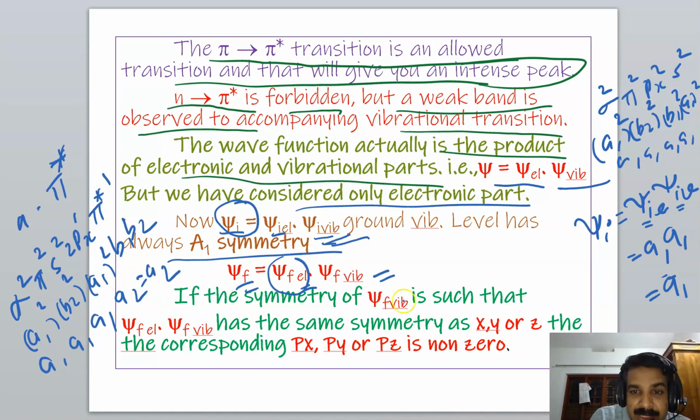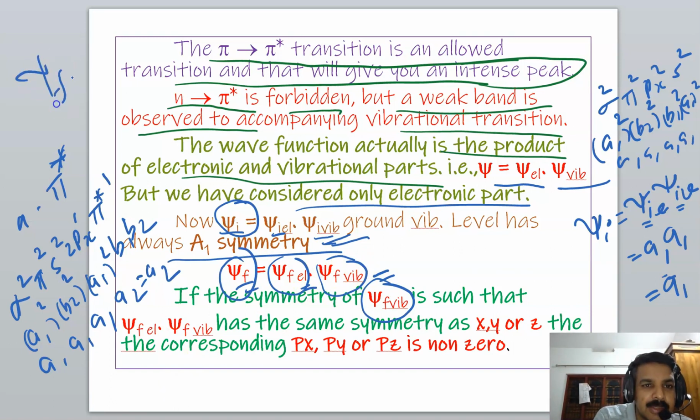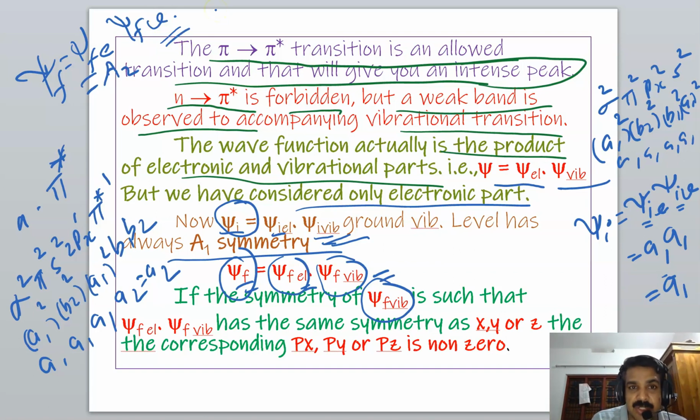Actual psi f is equal to psi f electronic into psi f vibrational. Psi f electronic is A2 symmetry. Then psi f vibrational is such that, if it has A2 vibration, such that psi f electronic into psi f vibrational has the same symmetry as x, y or z, the corresponding px, py or pz will be non-zero.